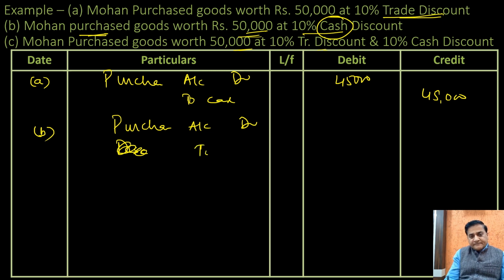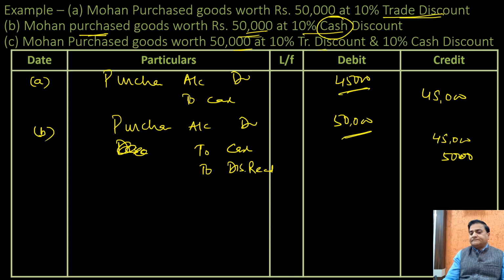Since it is a purchase, discount account would be credited since I have gained: to cash, to discount received. How much is the discount received? 5,000. How much is the cash paid? 45,000. What is the purchase value? 50,000. Understand the difference between these two. That is because of the cash discount in this case and trade discount in this case. Clear? Then in case C, it says purchase goods worth 50,000 at 10% trade discount and 10% cash discount.